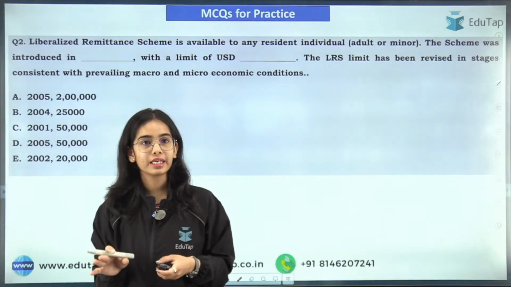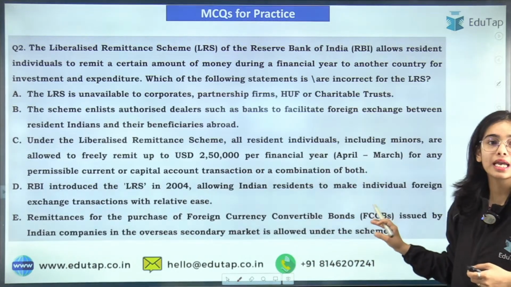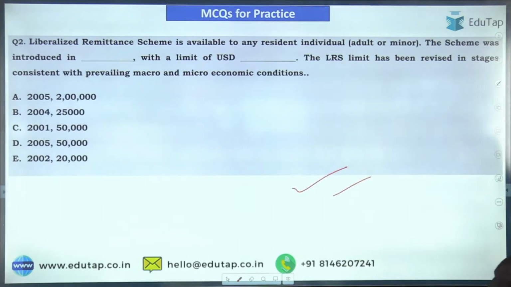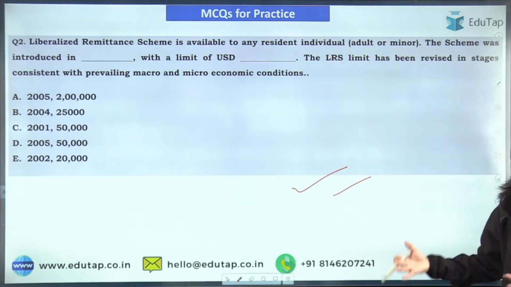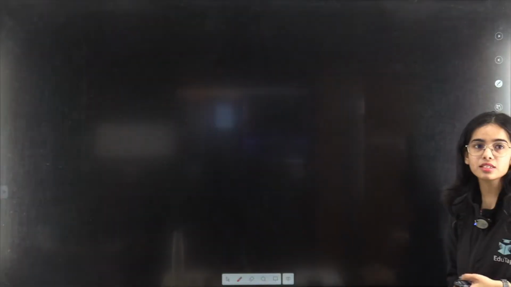Okay. Clear everything? So try to answer this question. This is the first question that you have to answer, and this is the second question that you have to answer. So first question, take a screenshot, try to answer this question. This is a homework question. And this is the second question. Again, take a screenshot, try to answer this question. This is a homework question. Any confusion anyone has, they can ask.